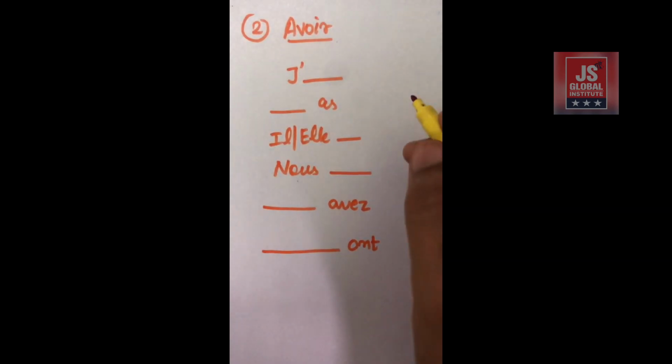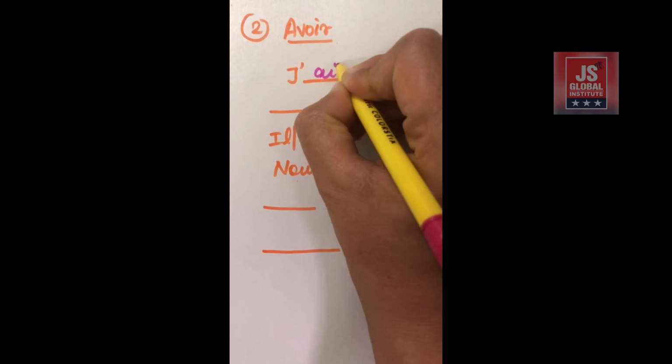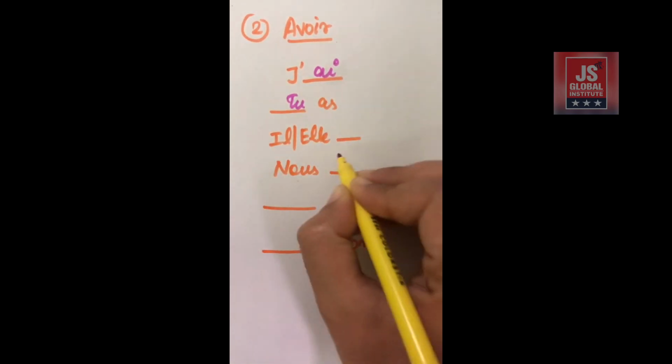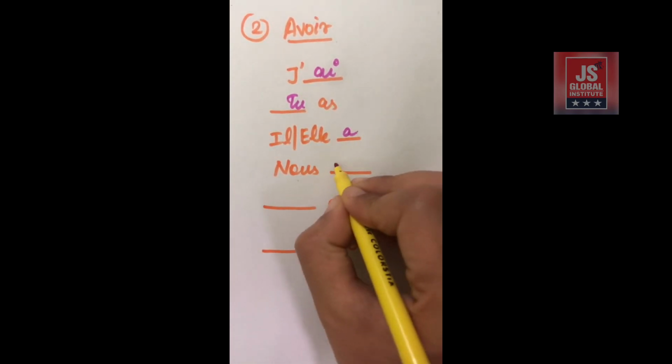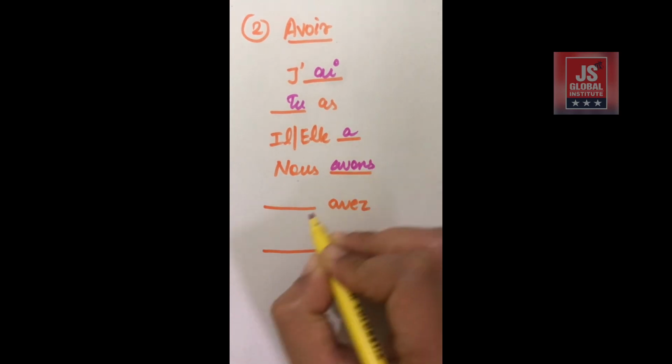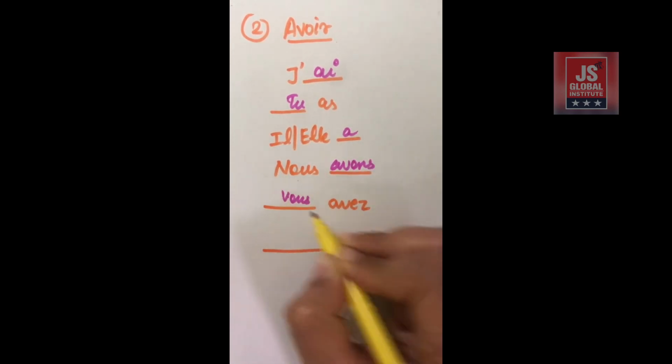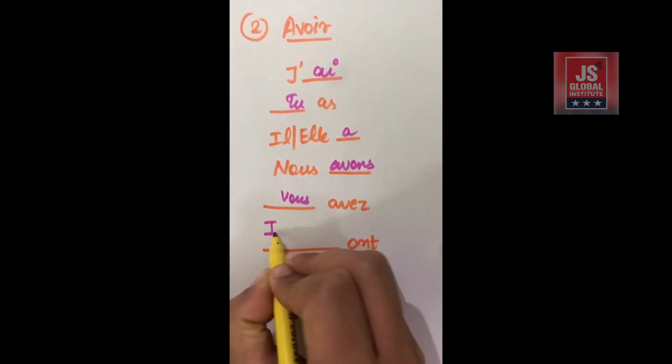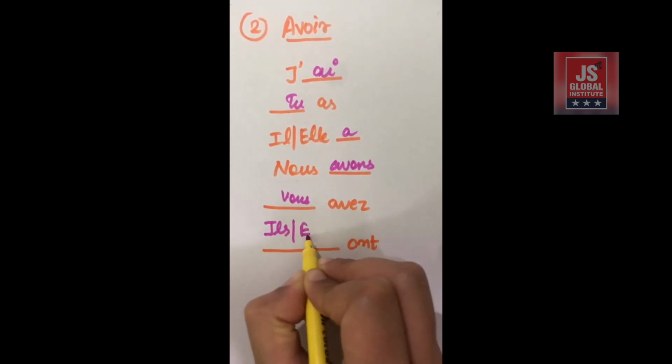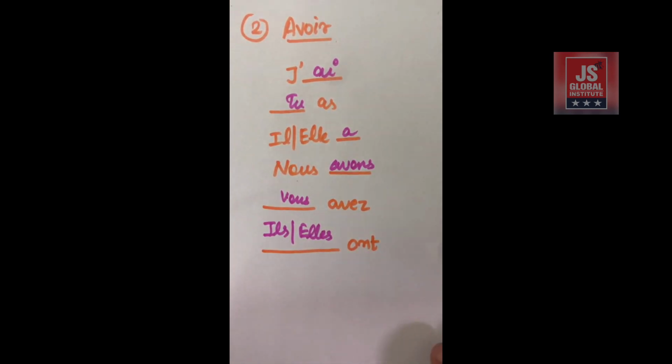Number 1 is j'ai, tu as, il a, elle a, nous avons, vous avez, and ils ont, elles ont. Okay, so these are the answers, and this is it with today's topic.